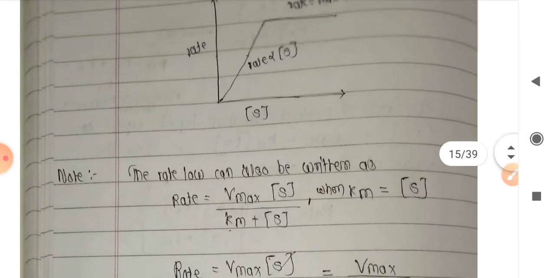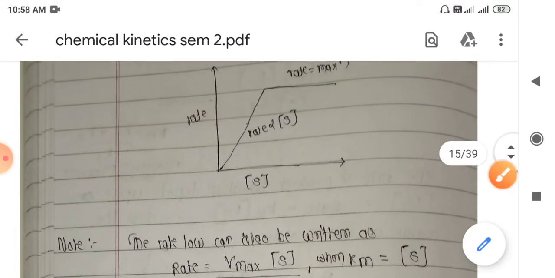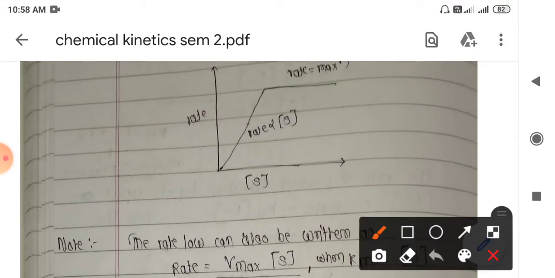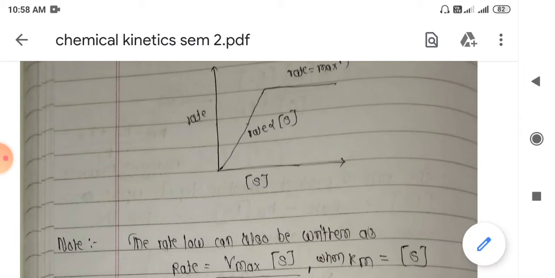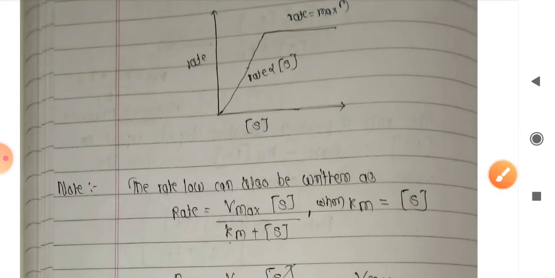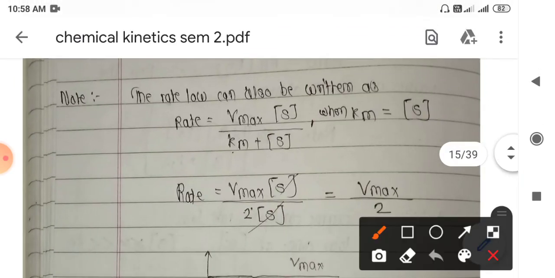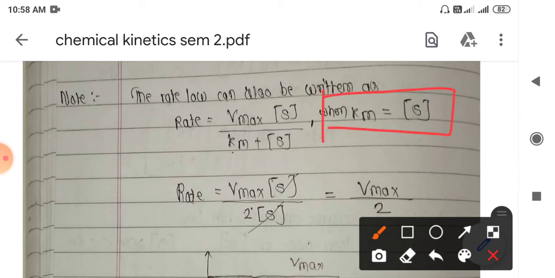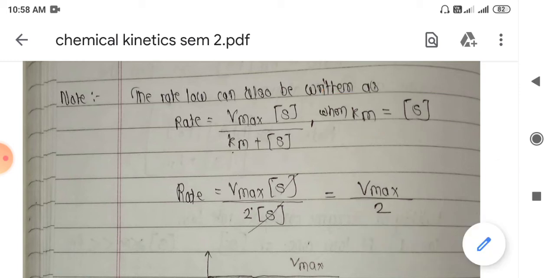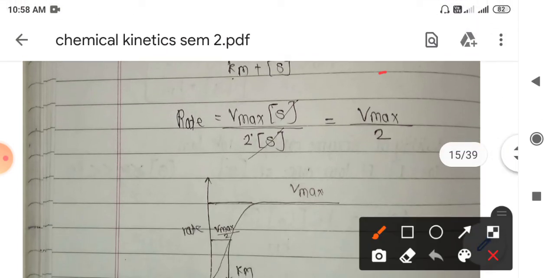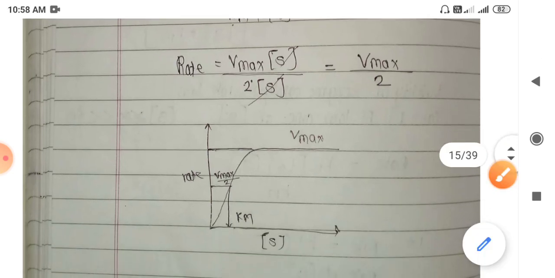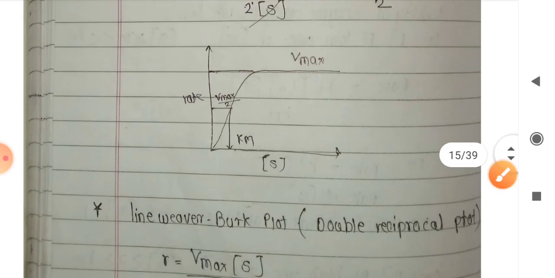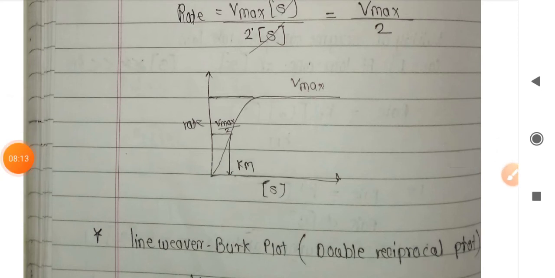Sometimes you may be asked for the equation of the rate law for enzyme catalysis, or to tell the order of reaction at low concentration of substrate or at high concentration of substrate. Or you may be asked what the rate of reaction is when the Michaelis Menten constant equals the substrate concentration. The rate of reaction is then half of the maximum rate. Likewise we have to tell the various conditions for the given Michaelis Menten equation.